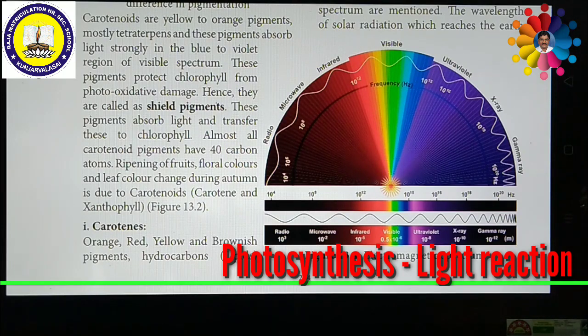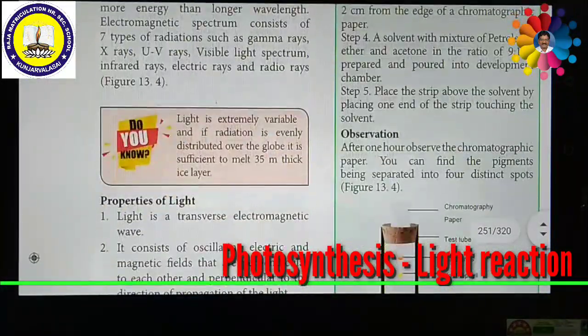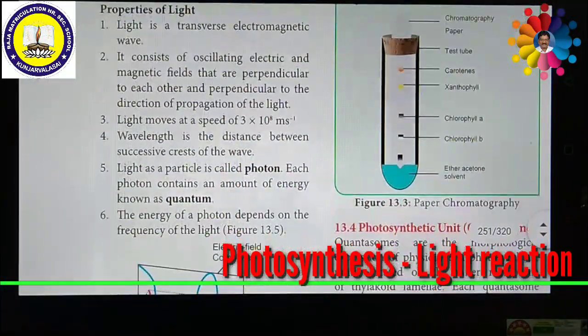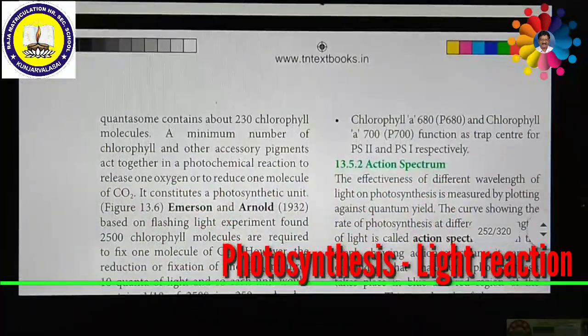Now we are going to see another concept called absorption spectrum.